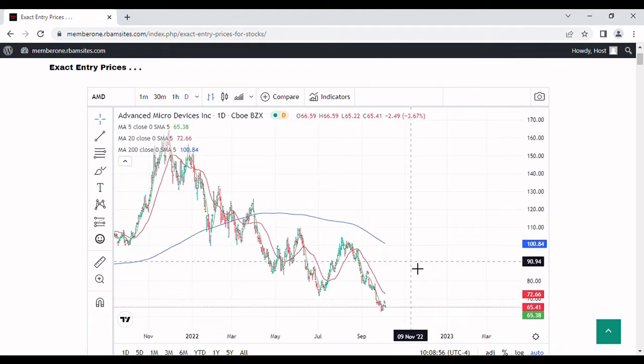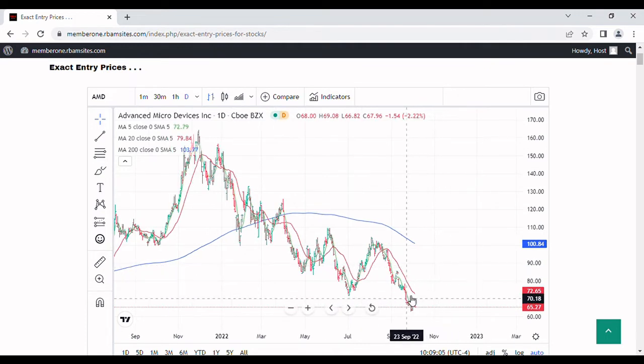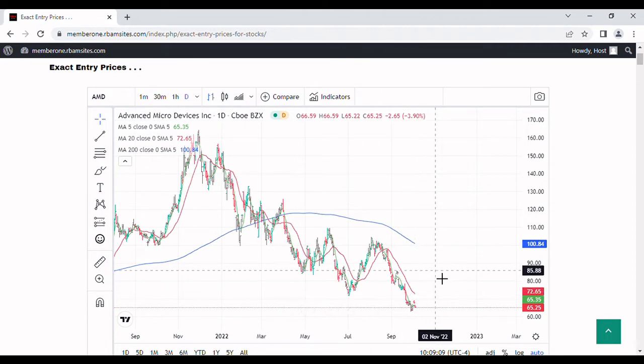What I mean by that is it's probably going to go down at least from its recent lows here of 62. It's probably going to go at least into the high 40s if we don't get a decent rally here soon that's sustained by support from the 20-day moving average and a challenge to the 200. So that's where we are with AMD.